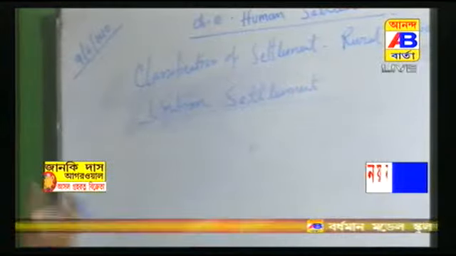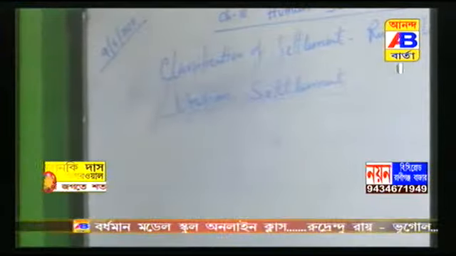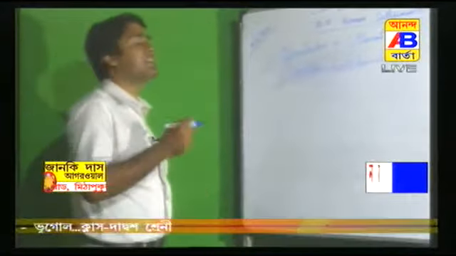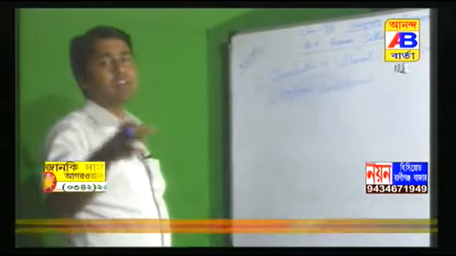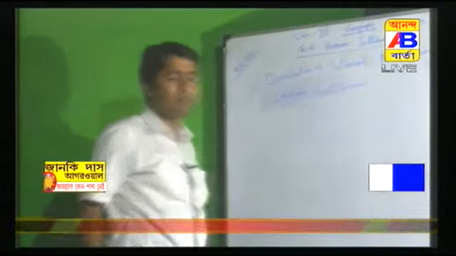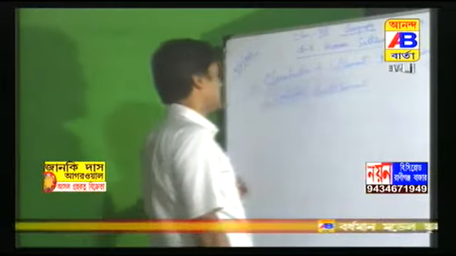What is a census? I think you know: the counting, or enumeration, of the population in a country is called a census. The census has been done at every 10-year gap from 1881 to 2011, and next year, 2021, the government will publish the country's population census report.